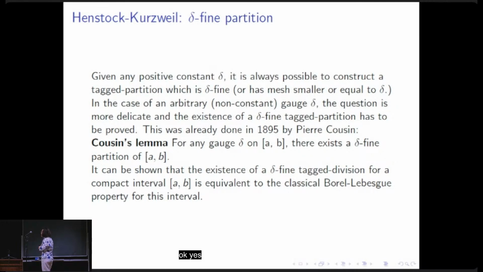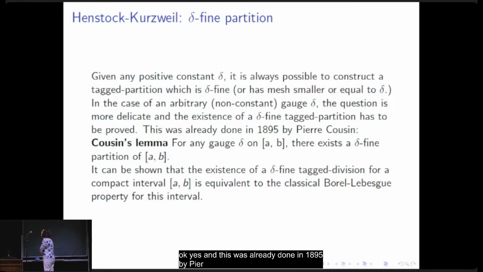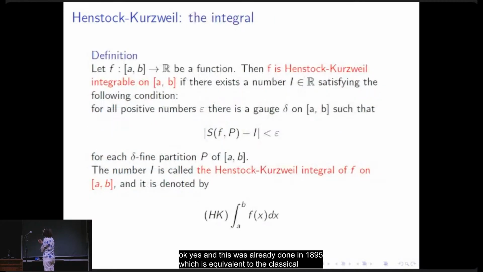But in the case of an arbitrary non-constant gauge delta, the question is more delicate, and the existence of a delta-fine tagged partition has to be proved. And this was already done in 1895 by Pierre Cousin, and here is Cousin's lemma, which is equivalent to the classical Borel-Lebesgue property.